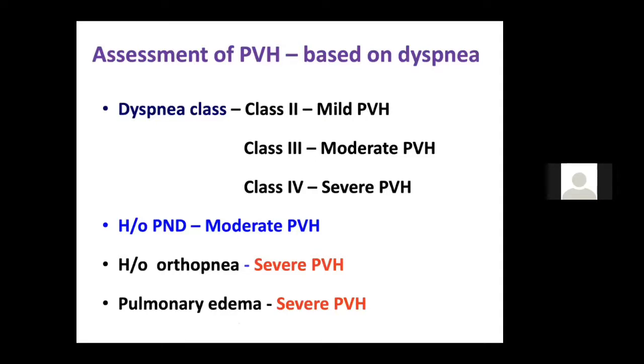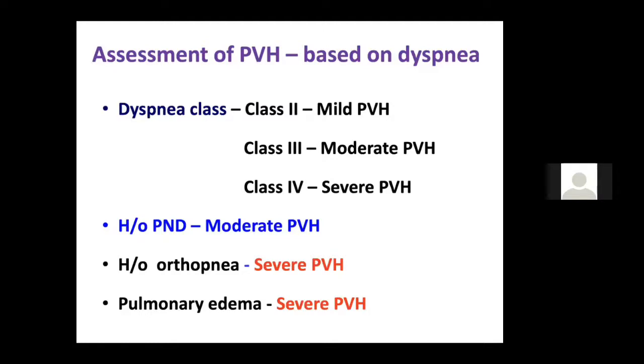Now, how do you assess that the patient has pulmonary venous hypertension? Most of the time we can tell pulmonary artery hypertension by signs like the parasternal heave, loud P2, dullness in the second left intercostal space, tricuspid regurgitation murmur, CV waves and hepatomegaly. So this will tell that PAH is there.